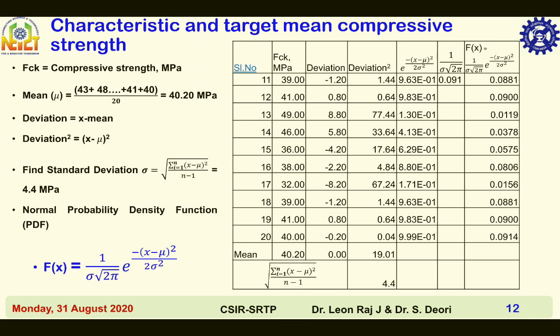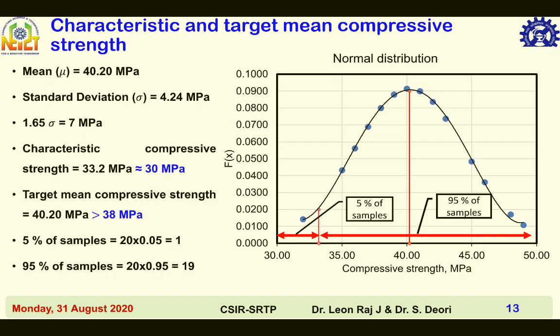In the next slide, the variation of f of x and fck were plotted. This is the plot of the variation of f of x versus compressive strength.